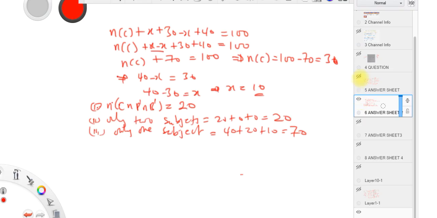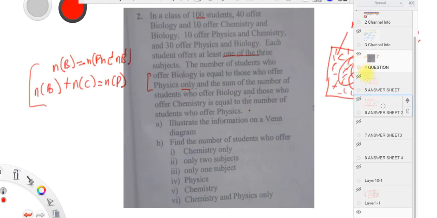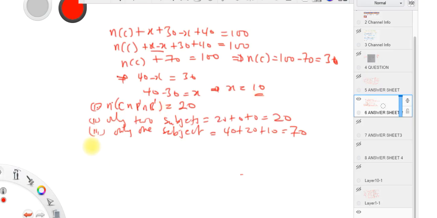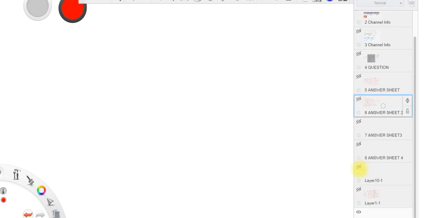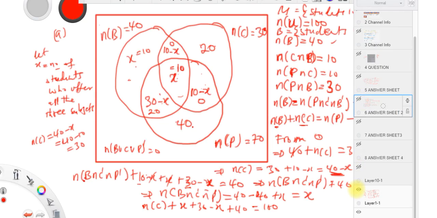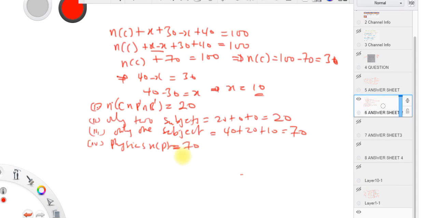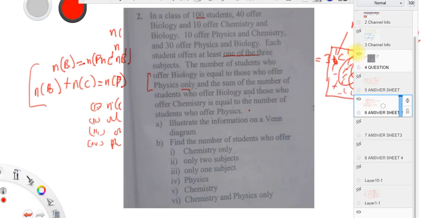And then the next question says: physics, chemistry. n(P) is physics. So n(P) is 70. Physics n(P) is 70.